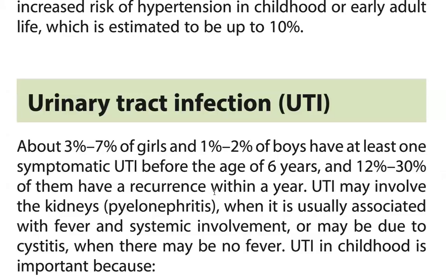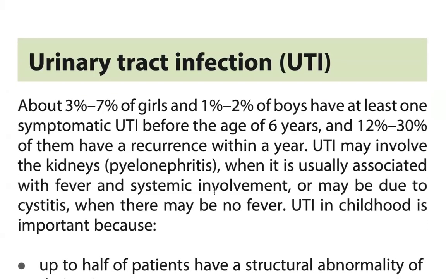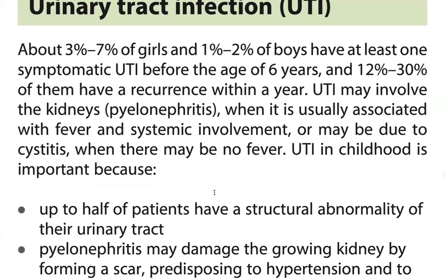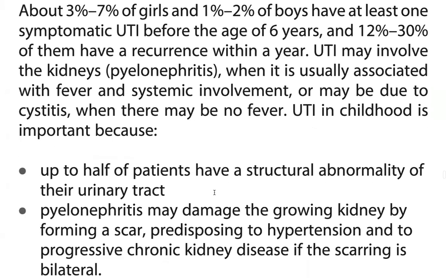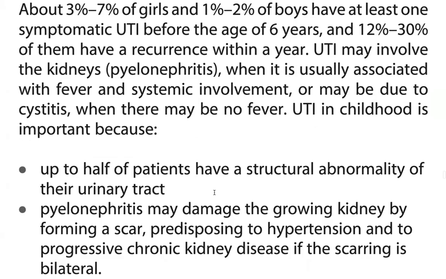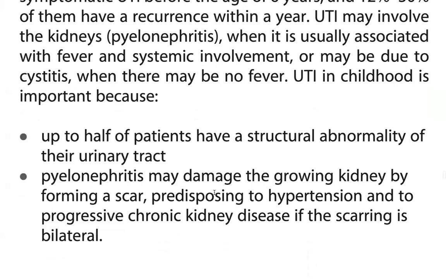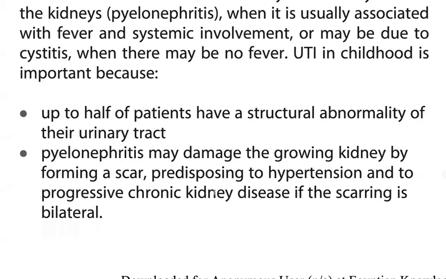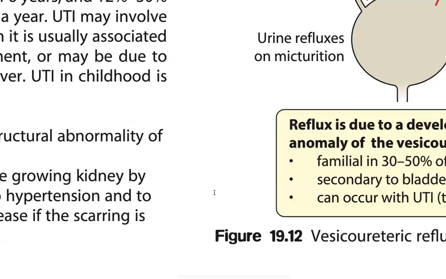You can track infection: boys are 2.7%, girls 1.2% to have at least one symptomatic UTI symptoms by 6 years, and 12 to 30% of the recurrence within a year. UTI may involve the kidneys, pyelonephritis, when it is usually associated with fever and systemic involvement, or maybe due to cystitis when there may be no fever. UTI can be important, but up to half of patients have a structure of non-active reflux, chronic kidney damage, the growing kidney having a scar, so the kidney hypertension and the community virus by creation.